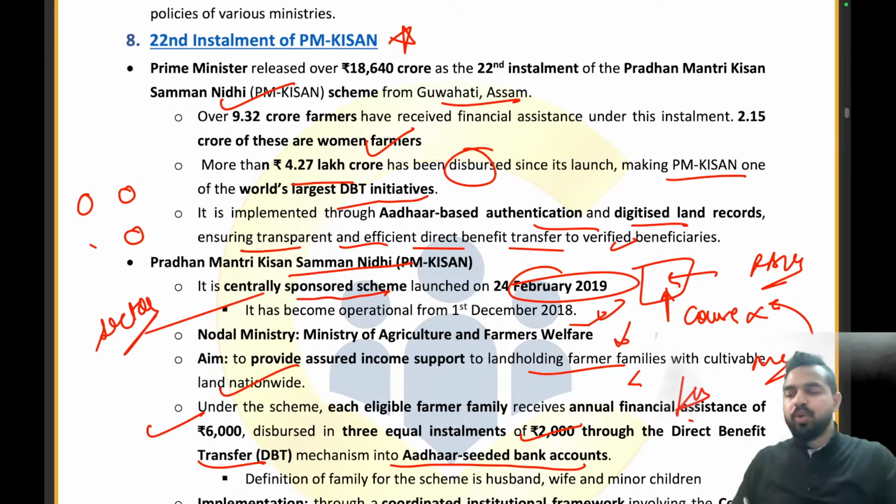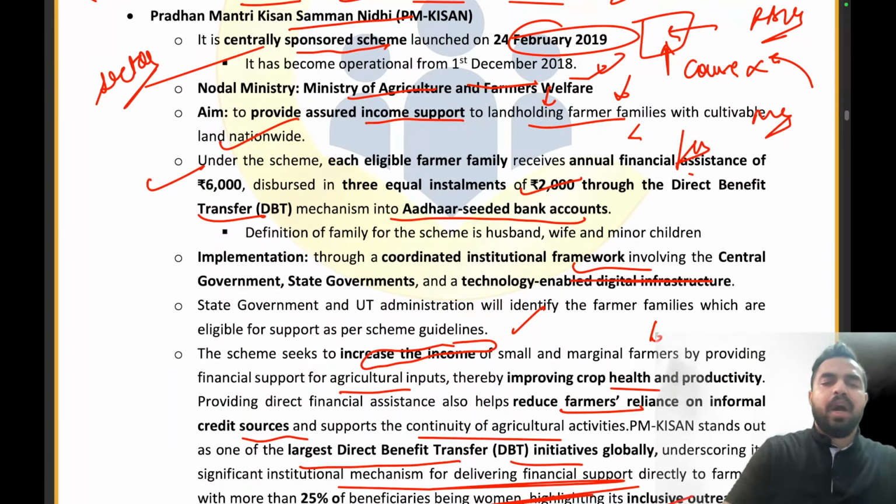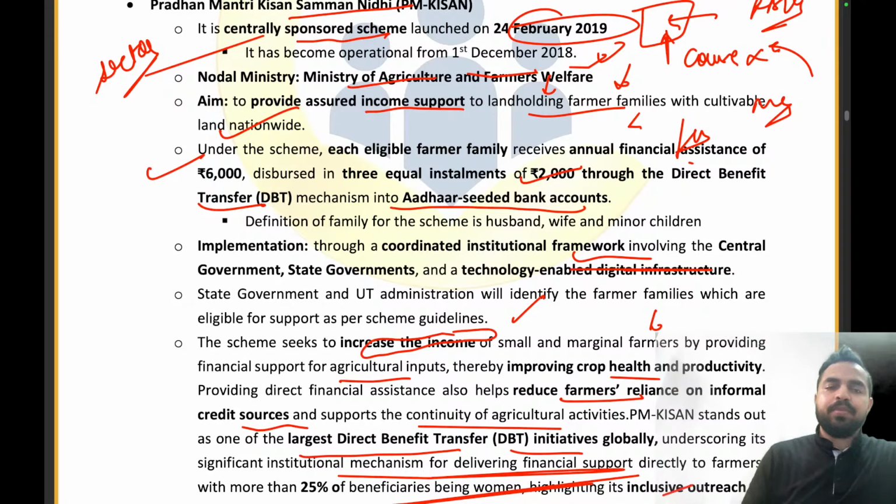Clear? What will be the nodal ministry? It will be the Ministry of Agriculture and Farmers Welfare. It provides assured income support to landholding farmer families with cultivable land nationwide. Under the scheme, each eligible farmer family receives annual financial assistance of Rs 6,000 in 3 equal installments of Rs 2,000.